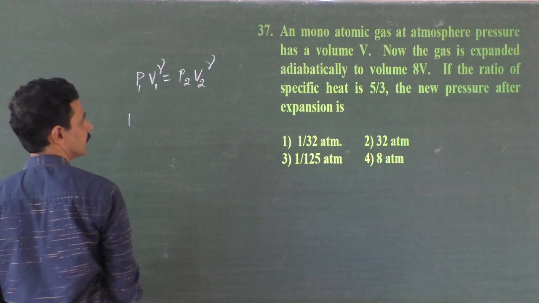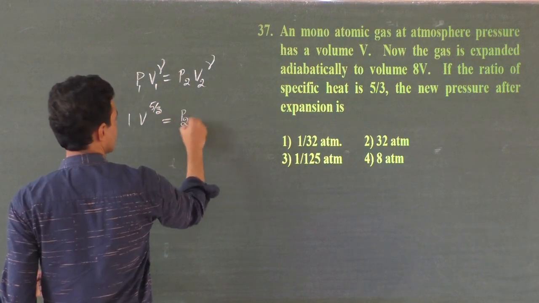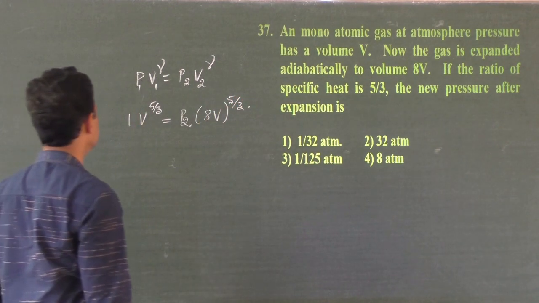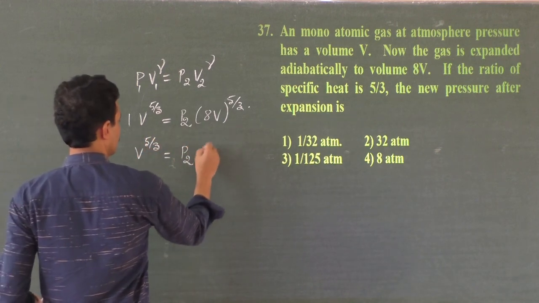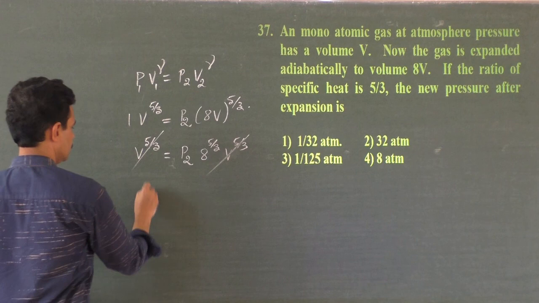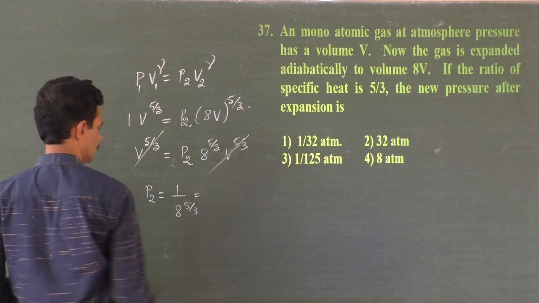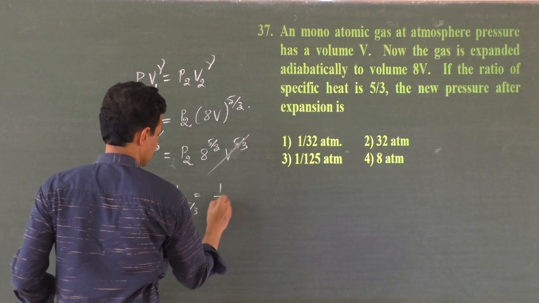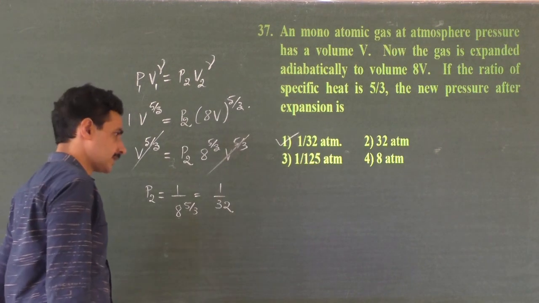Initial volume is V to the power 5 by 3, and the new volume is 8V to the power 5 by 3. So 1 times V to the power 5 by 3 is equal to P2 times 8 to the power 5 by 3 and V to the power 5 by 3. That gets cancelled. What is P2? P2 is 1 by 8 to the power 5 by 3, that is equal to 1 by cube root of 8 is 2, 2 to the power 5 is 32. So 1 by 32 times the first atmospheric pressure, that is 1 atmospheric pressure.